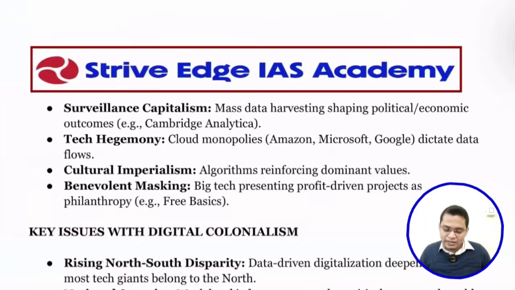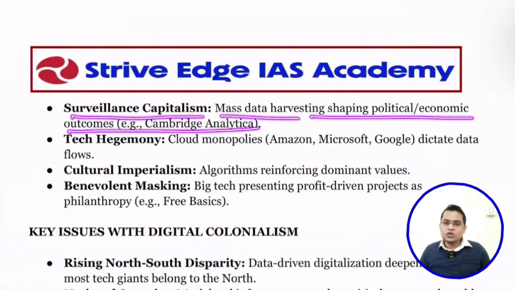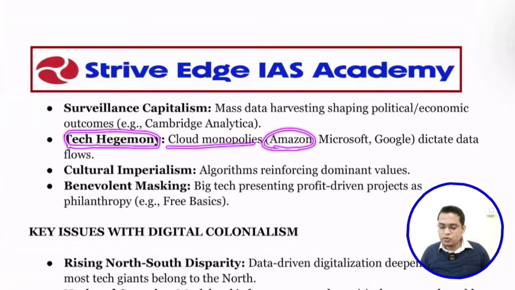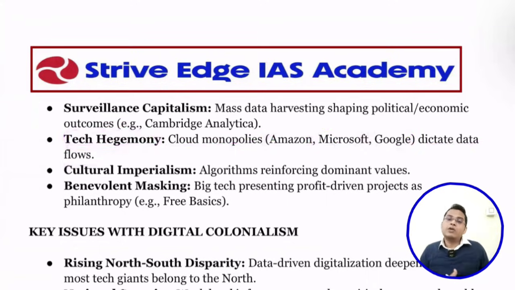Okay, next is surveillance capitalism: mass data harvesting shaping political and economic outcomes. I think you already know. They collect a lot of data and, according to your likes and dislikes, target advertisements. For example, Cambridge Analytica harvested data and then targeted campaigns in the USA. Then tech hegemony: the cloud monopoly, like Amazon, Microsoft and Google, dictates data flow. They dictate what to do and what not to do. I think you are able to understand.